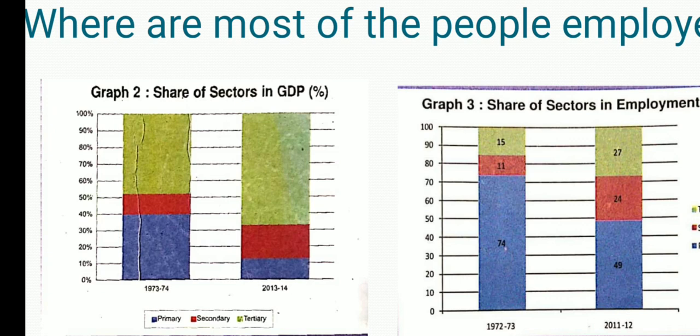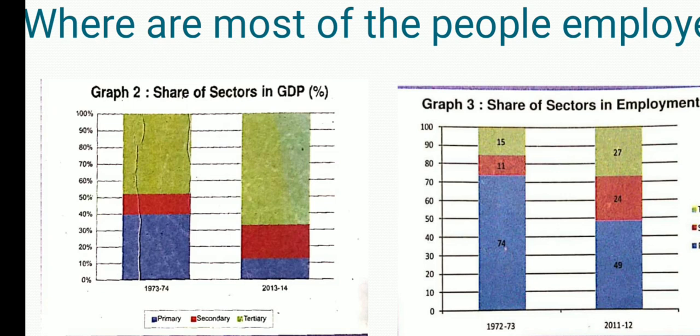Of course, secondary sector was not able to produce much share in GDP, but primary and tertiary sector were almost at par, right? So primary sector was producing, let it be 49%, and secondary sector 24%, and tertiary sector 27%, right students? So this was the contribution.